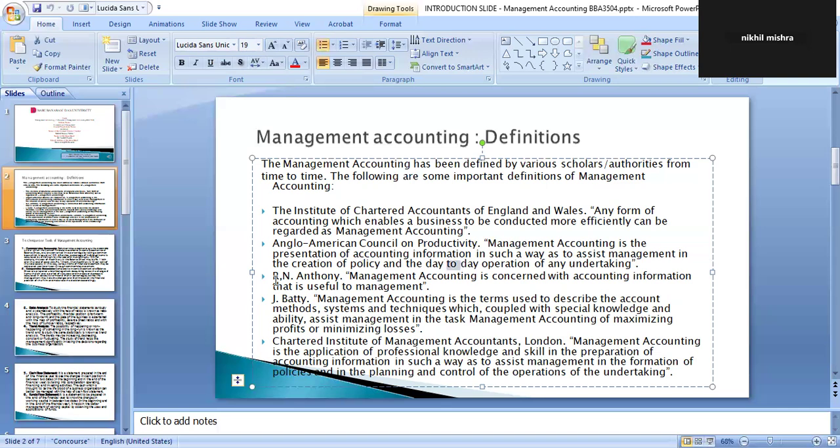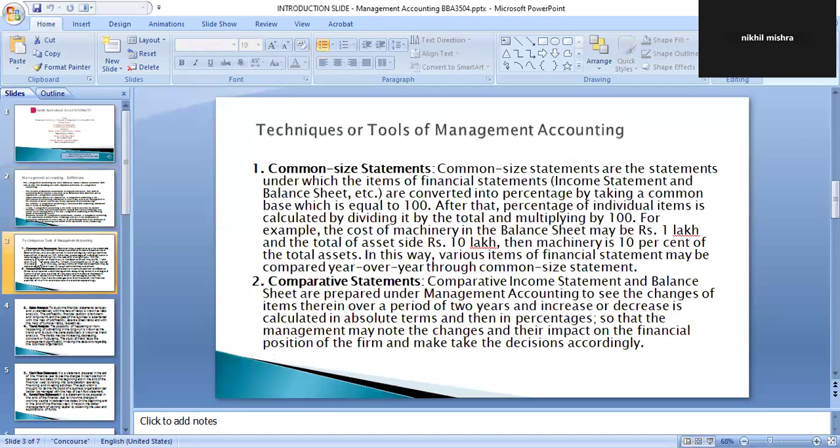For the analysis part, there are various parameters, factors on the basis of which the analysis takes place, and these are known as the tools and techniques which are used in management accounting. Means how will you analyze the financial statements, these are the techniques of management accounting. The first technique is the common size statements.